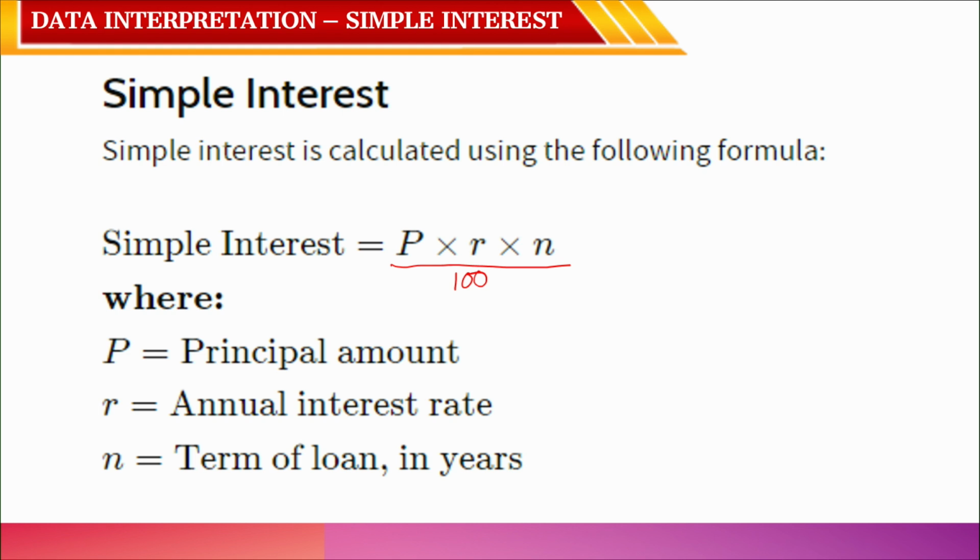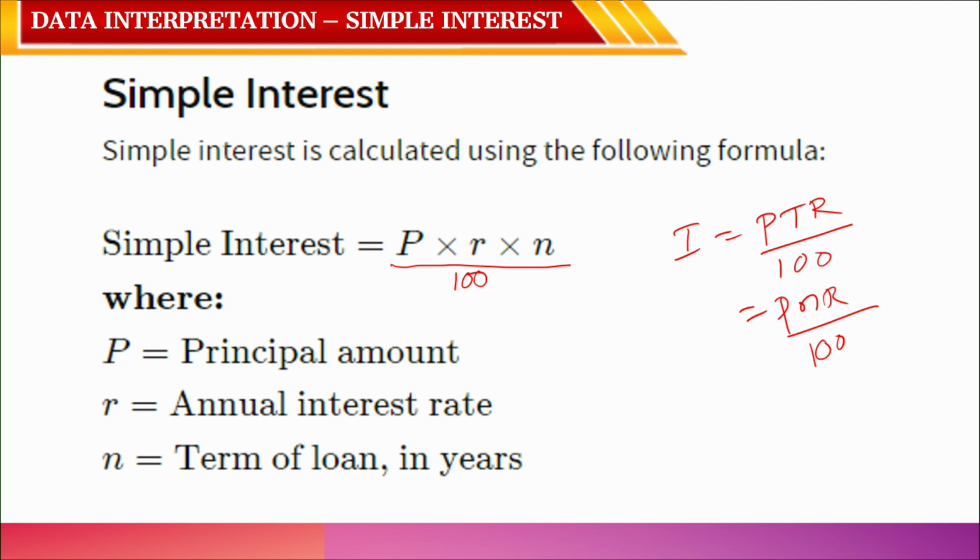Of course, in practice it is generally in years. So the formula for simple interest is I equals PTR by 100, or PNR by 100. Whatever the formula, there is just a small change, T in place of N.